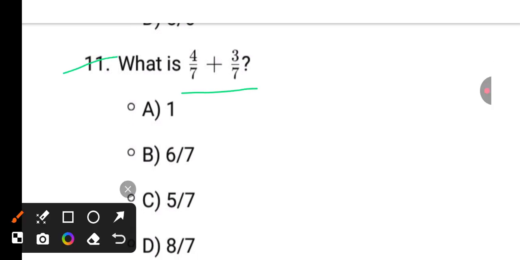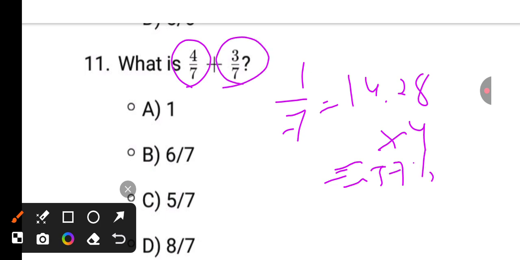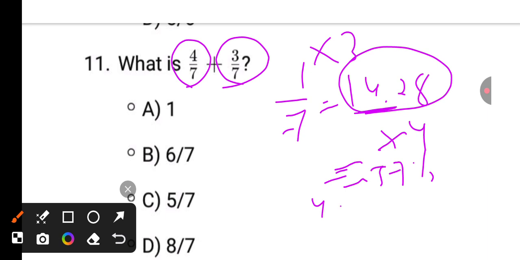Next, again the denominator is the same. 4 plus 7 over 7. Again it is 1. In terms of percentage, how to solve? See, 1 by 7 equals how much? 14.28. 14.28 into 4 is nearly 57%. Again, 1 by 7 equals 14.28. Multiply with 3, it will become nearly 43%. 43 plus 57, again it is 1.